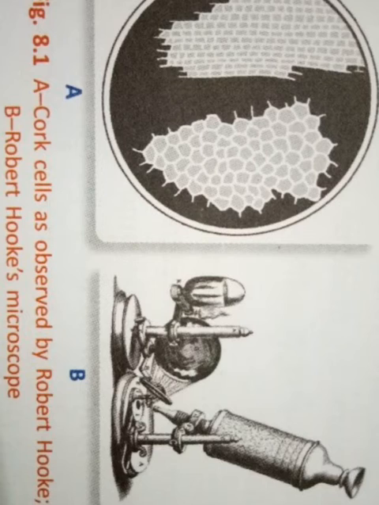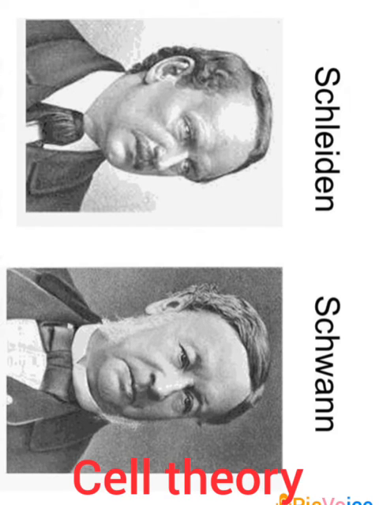The cells that Hooke saw through his microscope were all dead because the cork came from a plant that had died long since. Next we come to the cell theory. Today we know many things about cells due to improved microscopes like the electron microscope, which can give the details of even very minute structures.